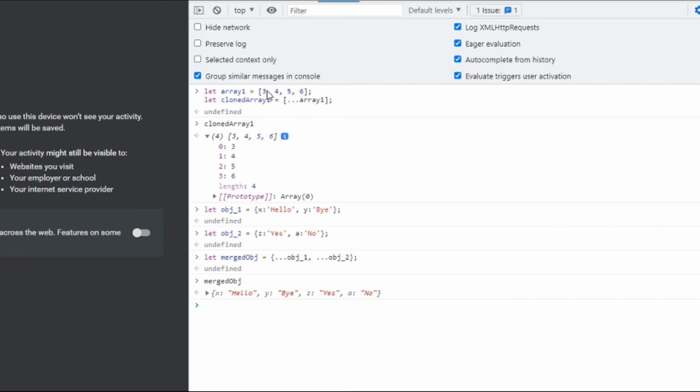We'll understand the other example. I have created an object1 that is x: hello and y: bye, and also object2, z: s and a: no. You can merge these two objects using a spread operator. Now the merged object with spread operator of object1 and object2. So if you see the output here in console, it merges these two objects and it gives the final merged object.